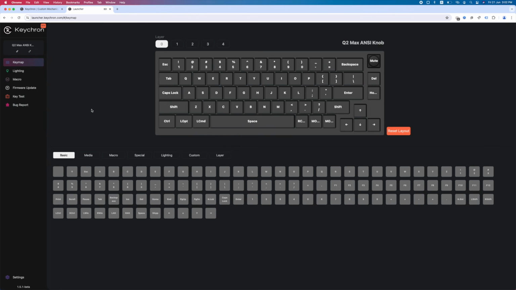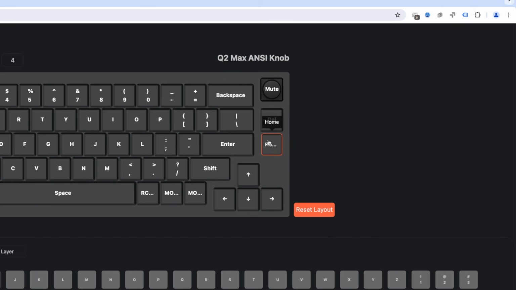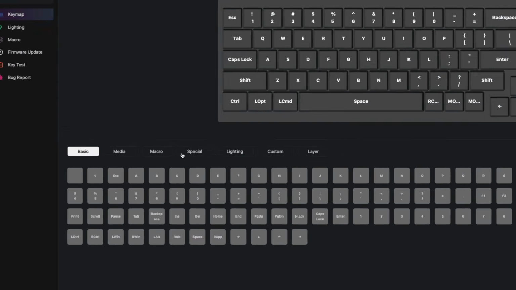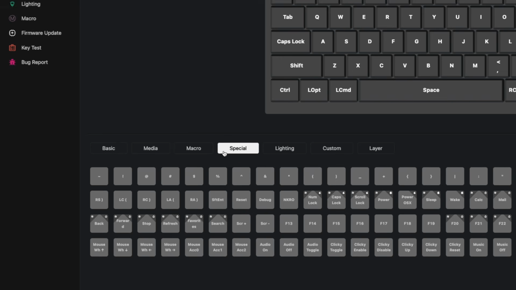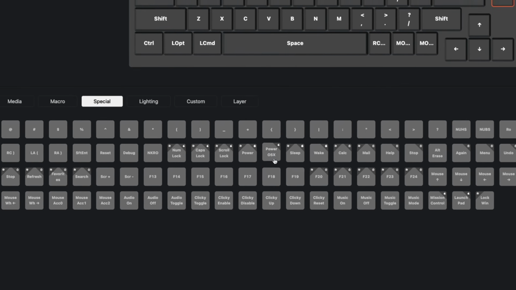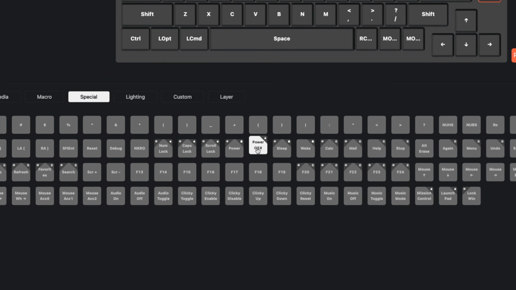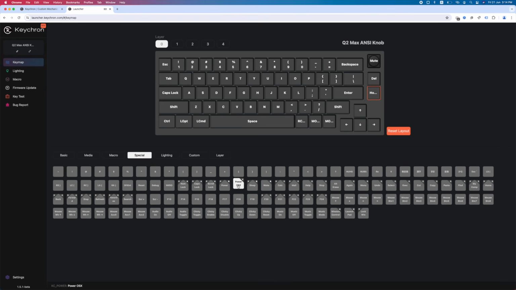Keymap is the interface that we are presented with when we connect to our keyboard. First, select the key that you want to remap, either by clicking the key on your keyboard or with your mouse on the interface. Then, go over to this section and choose which command you want to replace your selected key with. For example, you can replace the Home key with the Power OSX key. This way, you can turn off your computer with just a click on your keyboard.